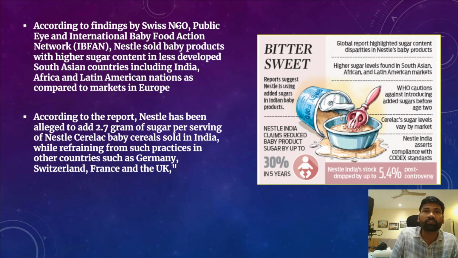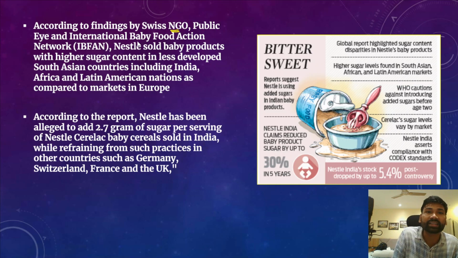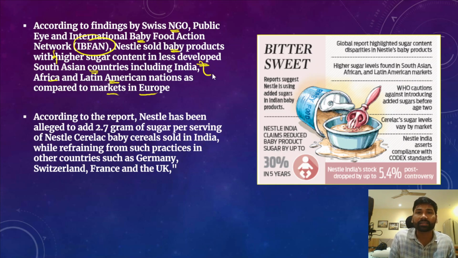According to the findings by the Swiss-based non-governmental organizations, Public Eye and the International Baby Food Action Network, Nestle sold baby products with a higher sugar content in less developed countries, including India, Africa and Latin American nations, compared to the European markets.